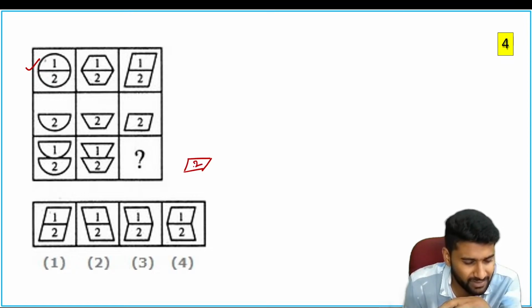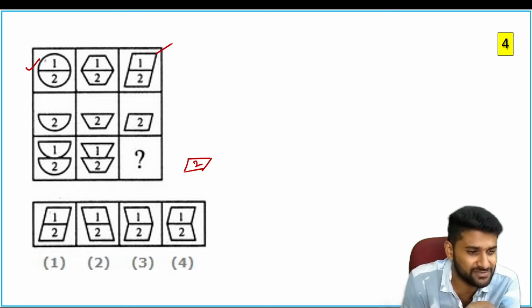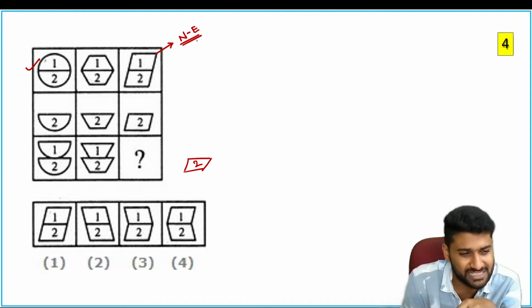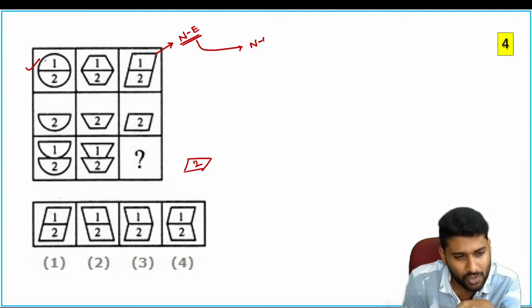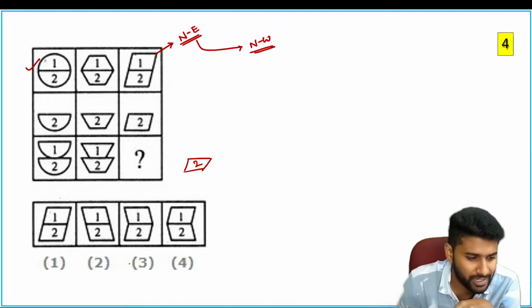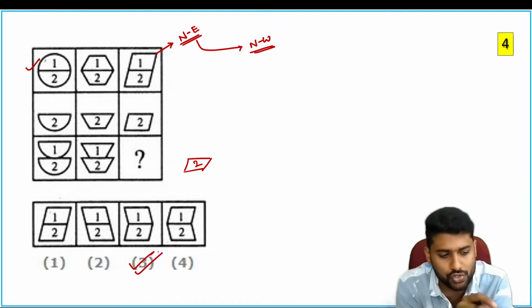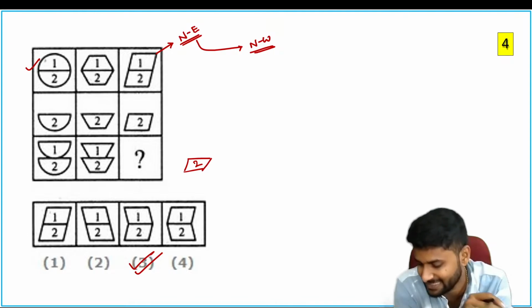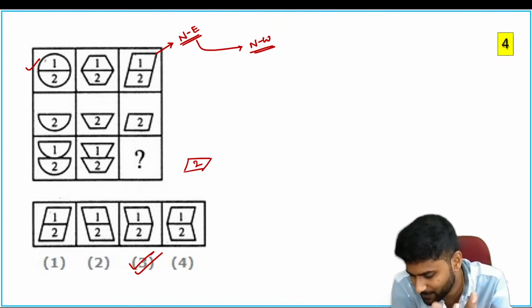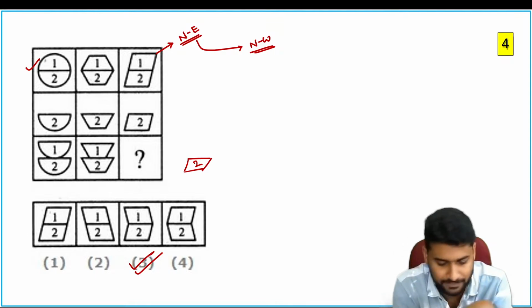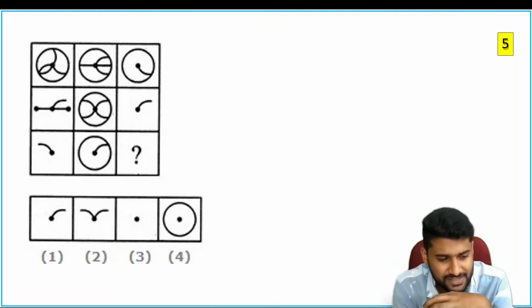This is the second one, but how can you place it? You have to place it inverted. Inverted means it was facing which direction? Of course, it is facing northeast. If you place it inverted, northeast becomes northwest. Now that point should be pointing towards northwest. Don't choose option 1. It's option number 3. Yes, very good, Nanda. So option number 3. Good observation. Next one.